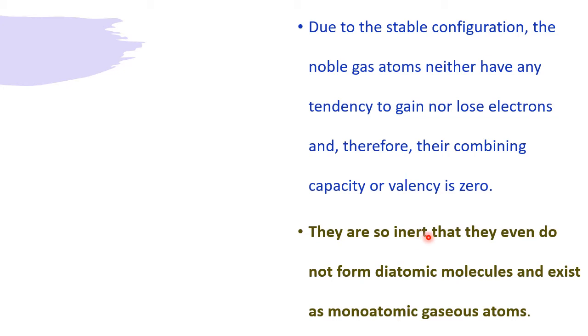They are so inert that they even do not form diatomic molecules and exist as monatomic gaseous atoms. They are so lethargic that even with themselves, we don't have He2 and Ar2, the way we have O2, N2, H2. Why? They will not react with themselves also, because both are inert, both are inactive, both are chemically least reactive. So they exist as monoatomic gaseous atoms but not as diatomic, because of their least chemical reactivity.